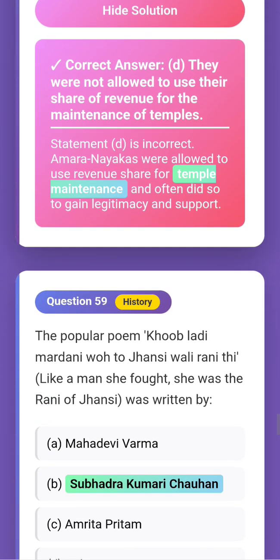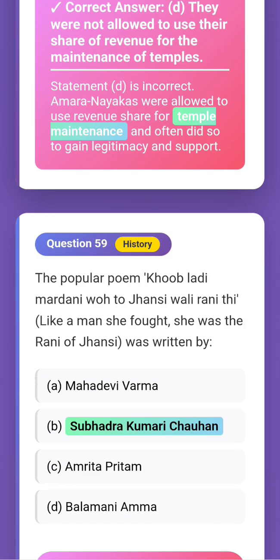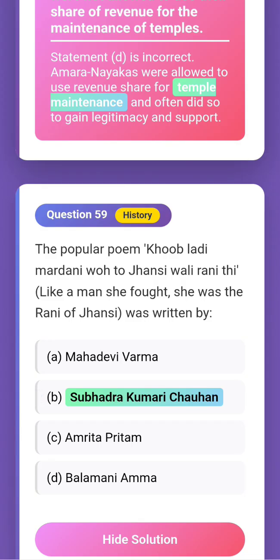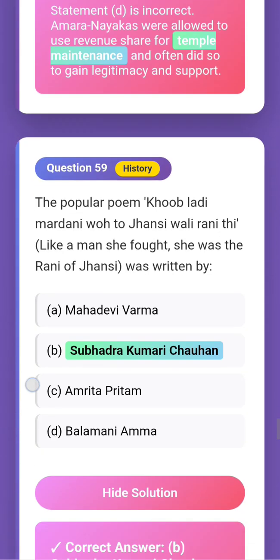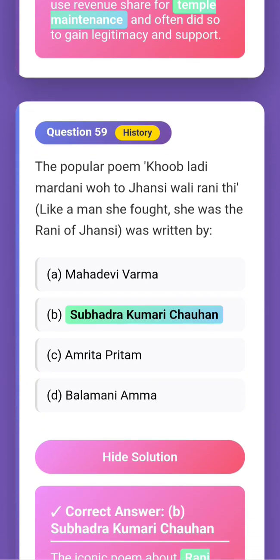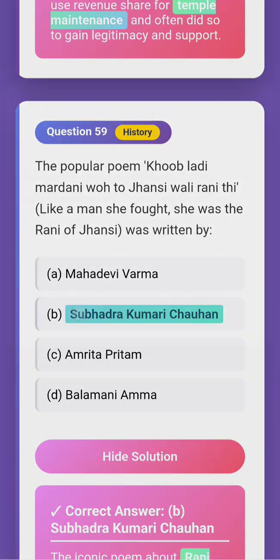Okay, question 59. What is this? The popular poem "खूब लड़ी मर्दानी वो तो झांसी वाली रानी थी." Okay, this is written by whom? This is a very easy question. Read the options, and it is already highlighted.